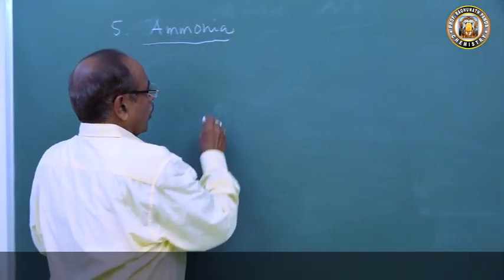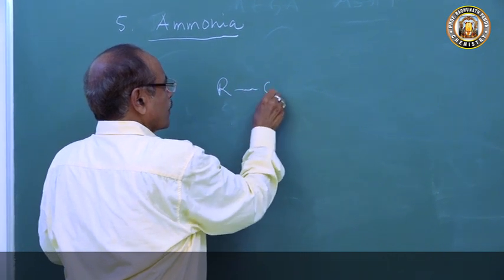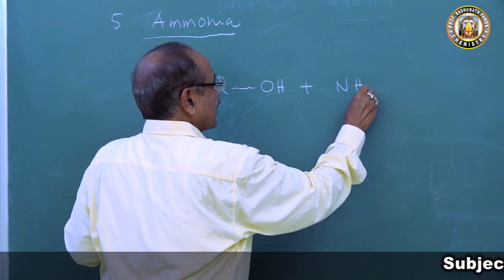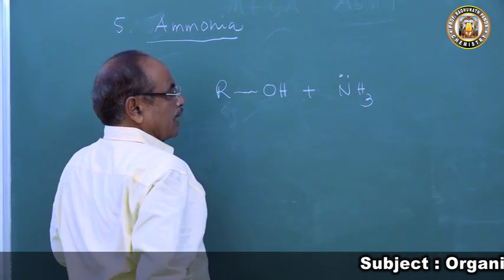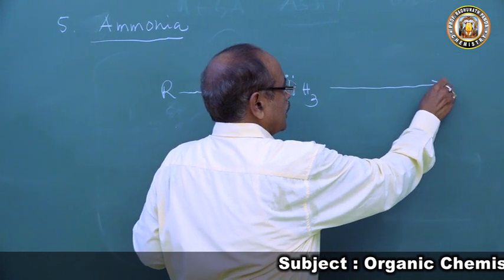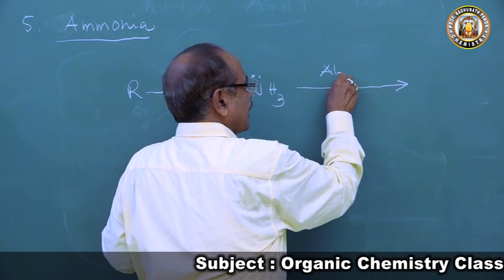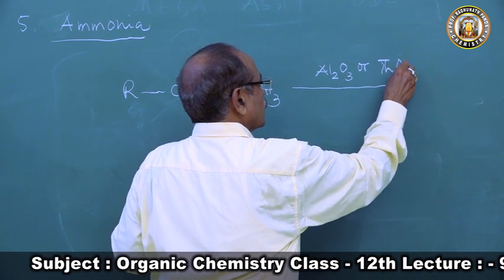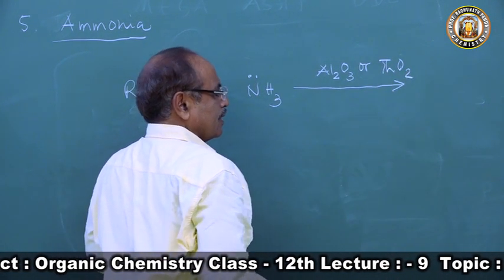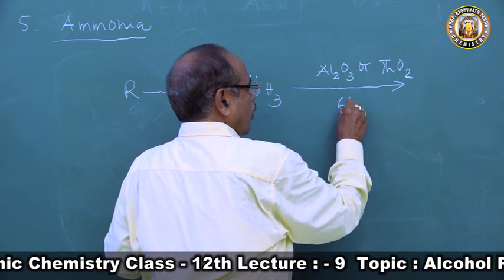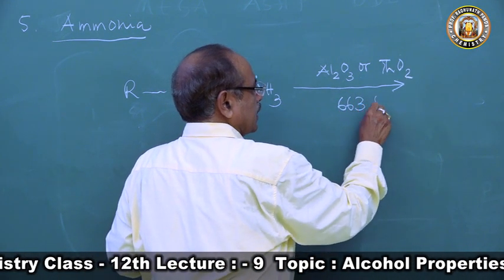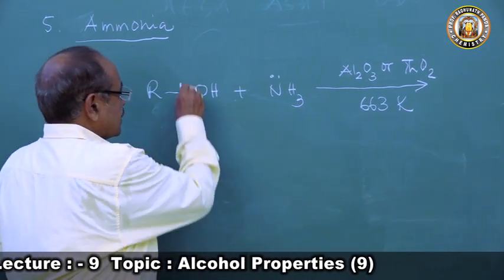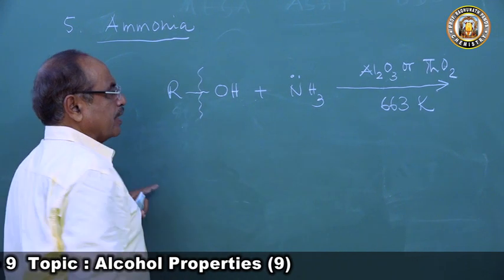When an alcohol ROH is treated with ammonia in the presence of aluminum oxide Al2O3 or thoria ThO2, thorium dioxide, as catalyst at a high temperature of 663 K absolute, then this bond of the alcohol undergoes cleavage.